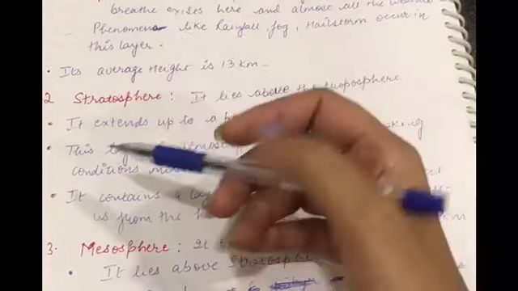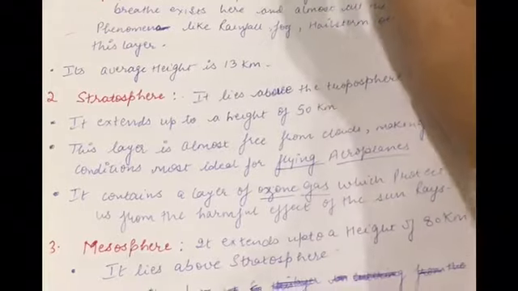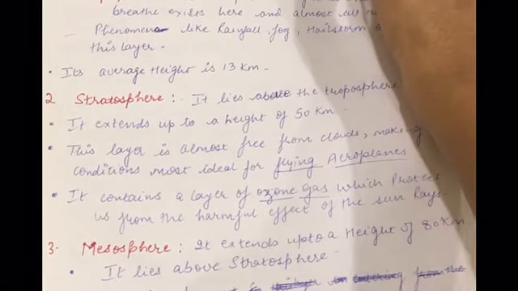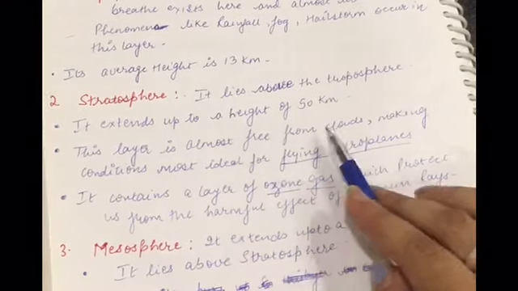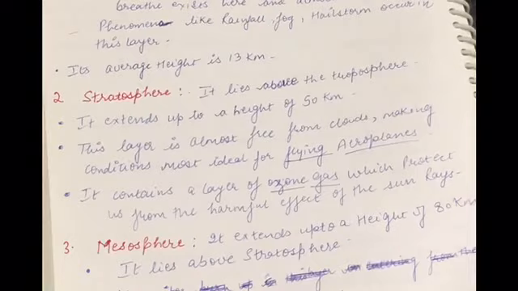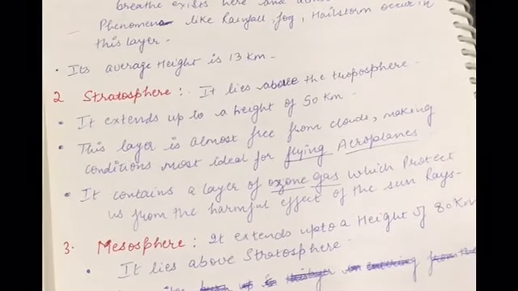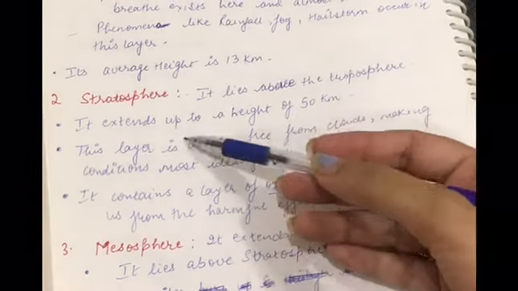Then we come to the stratosphere. The stratosphere lies above the troposphere. This extends up to a height of 50 kilometers. This layer is mostly free from clouds, and it makes the conditions possible so that aeroplanes can fly easily in the stratosphere.